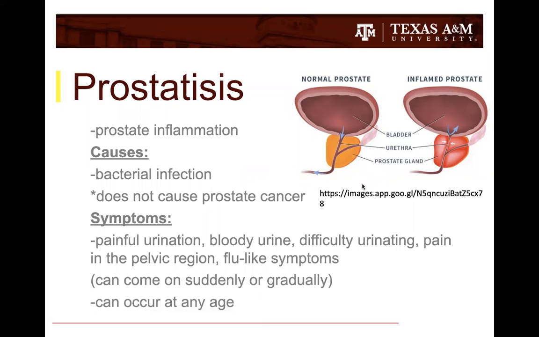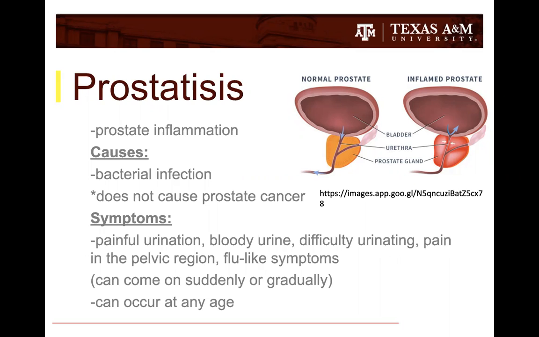Prostatitis is defined as the inflammation and swelling of the prostate gland in the male reproductive system. This gland is located beneath the bladder, and its function is to produce semen, which aids in the transport and nourishment of sperm. There can be multiple causes of prostatitis, many of which go undiagnosed, yet the most common is a bacterial infection, either chronic or acute.